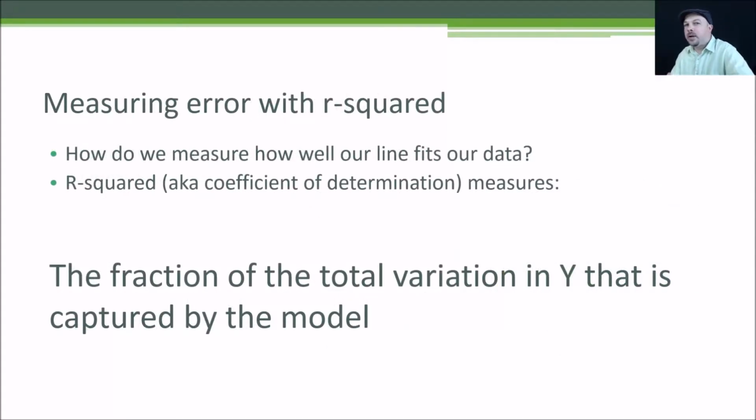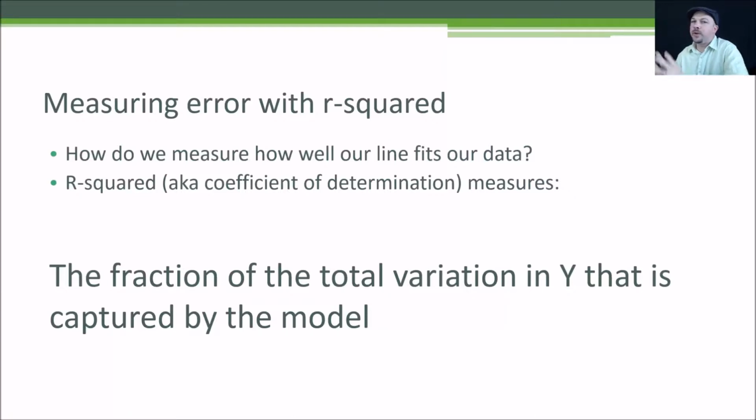So how do I know how good my regression is? How well does my line fit my data? Well, that's where R-squared comes in. And R-squared is also known as the coefficient of determination. Again, someone trying to sound smart might call it that. But usually it's called R-squared.